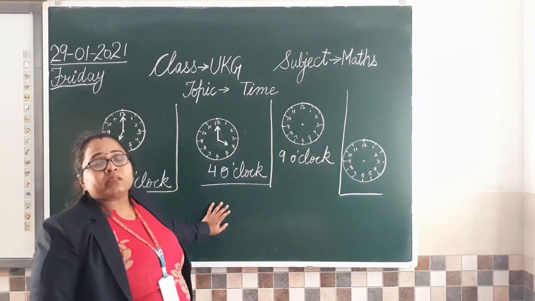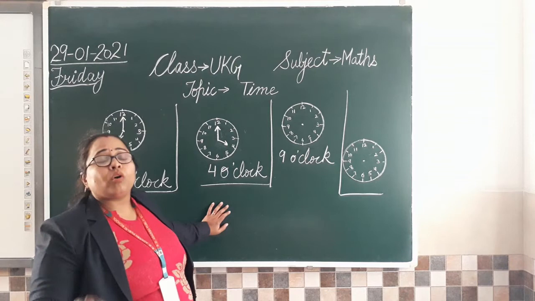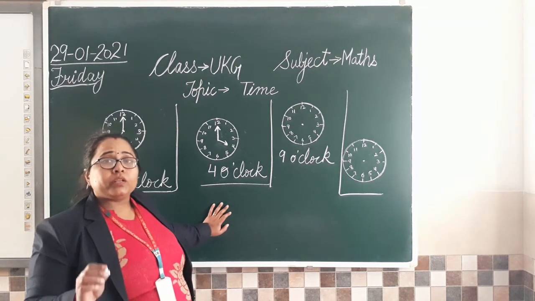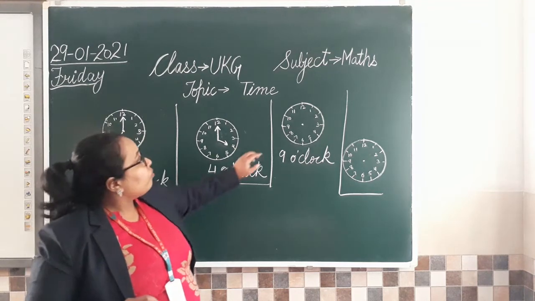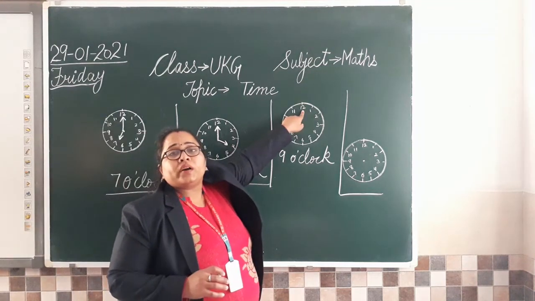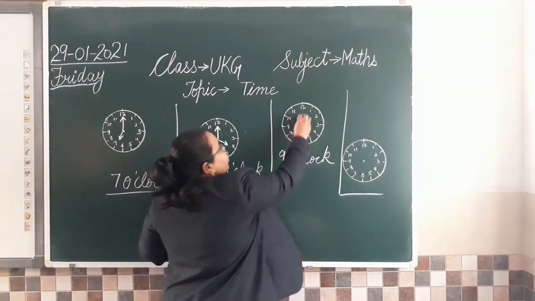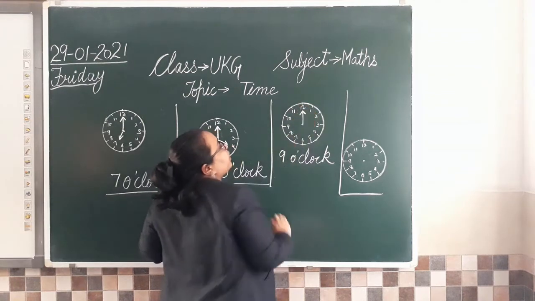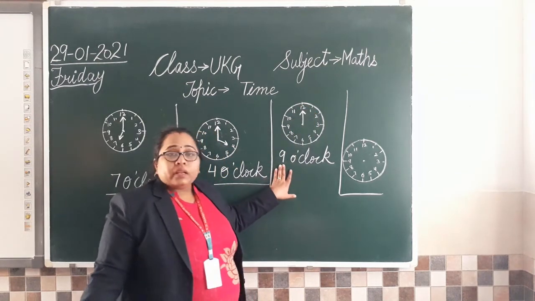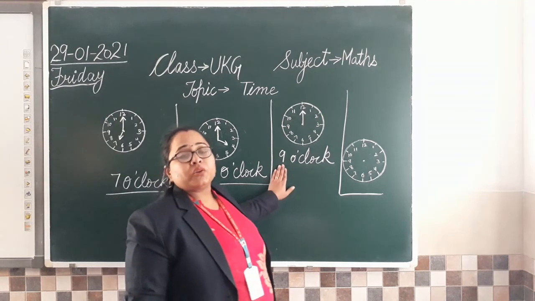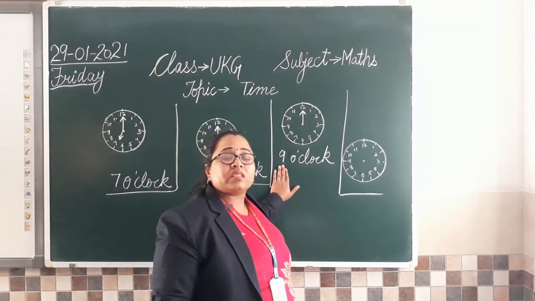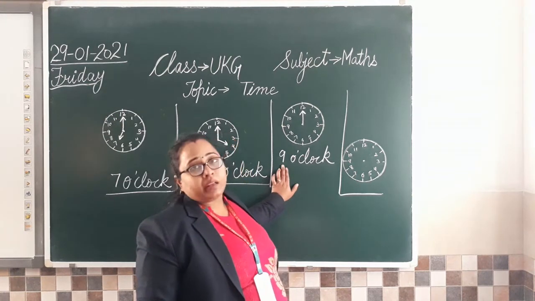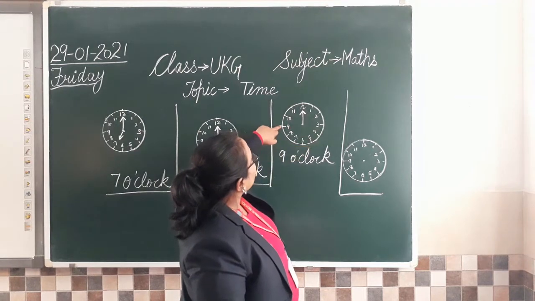So where will you place the needles? Needles जो है वो कौन-कौन से numbers की तरफ होंगी? The long one will be facing 12. जो long है वो किसकी तरफ point कर रही होगी? Pointing towards 12. Yes. So what will you do? First draw a long needle pointing towards 12. अब 9 o'clock है तो short वाला जो hand है, वो किस तरफ होगी? Towards which number? Number 9. So where do we have number 9 in the clock here?